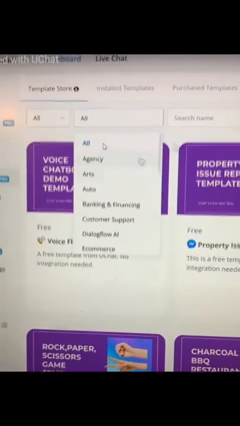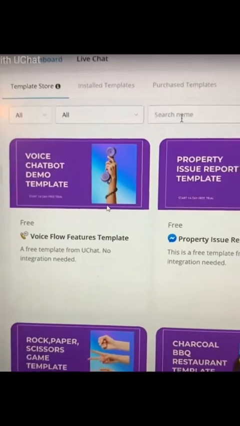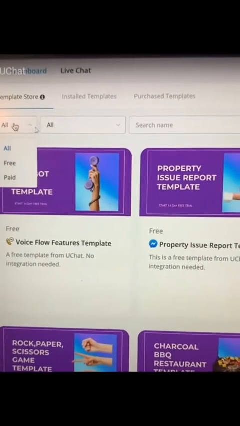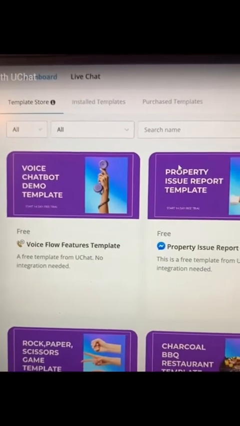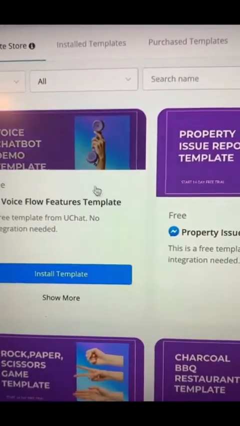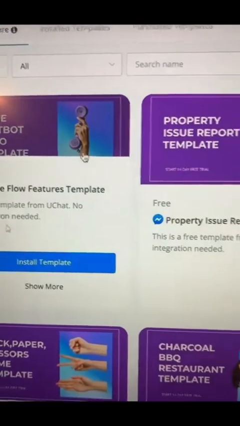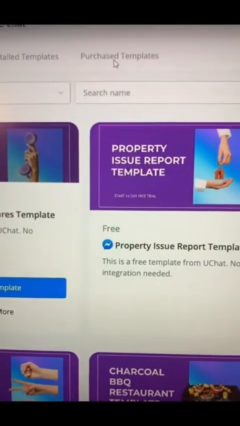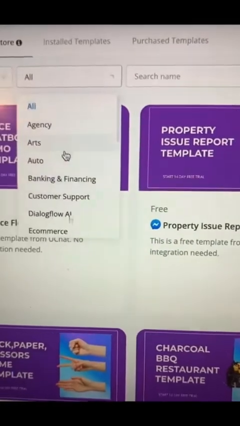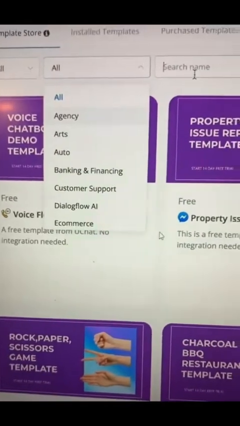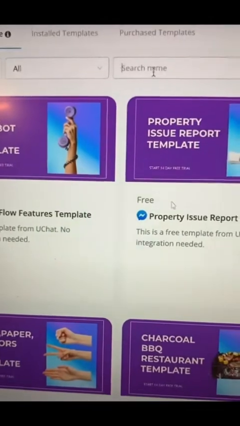You just go down and you choose which one you want. And if you want to search in the search bar, you can just tell it what kind of chatbot you're trying to create. Not only are you able to install them, but you can purchase templates. You can also create them and upload ones that you have created, and you can make money. So notice these say free.